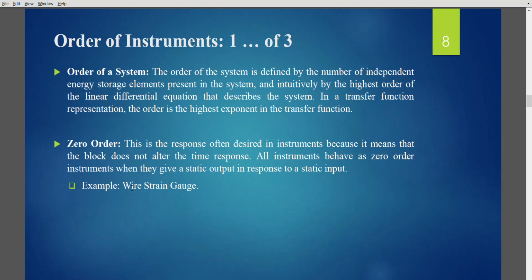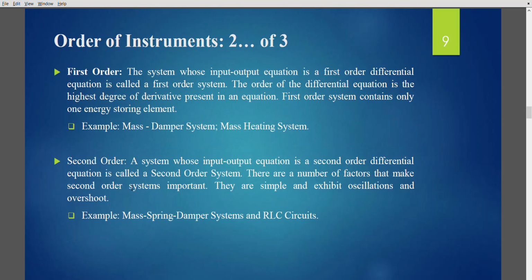Okay, I will tell you what I'm meaning by step strain or those things in the preceding slide. Okay, so first order system. This system has one energy storing element. The system whose input output equation is a first order differential equation is called a first order system. The order of the differential equation is the highest degree of the derivative in the equation. Okay, this is what we have seen.